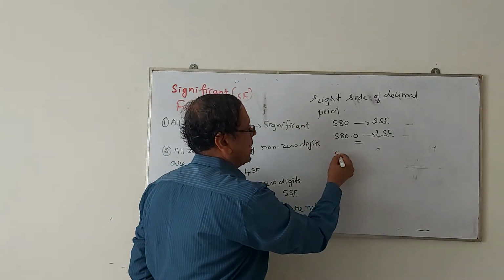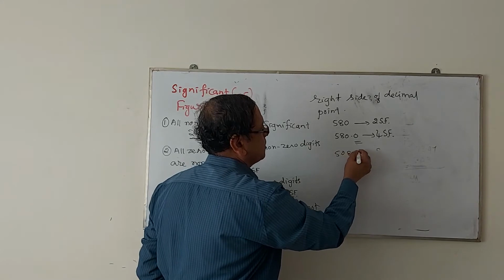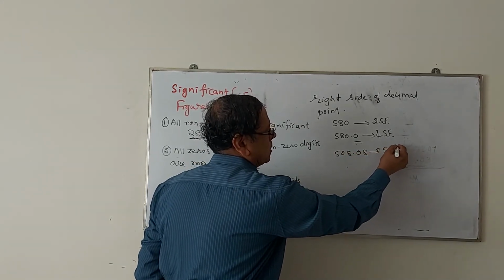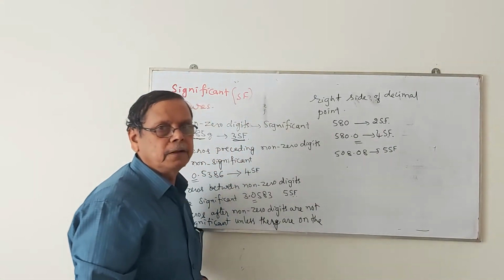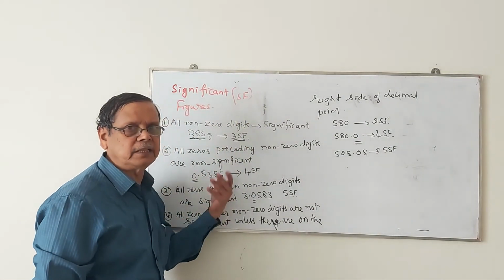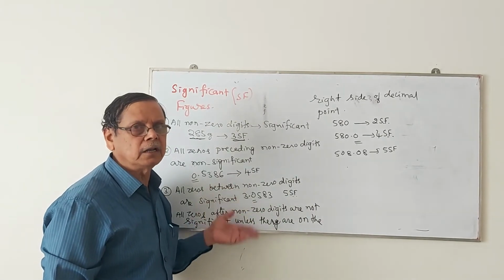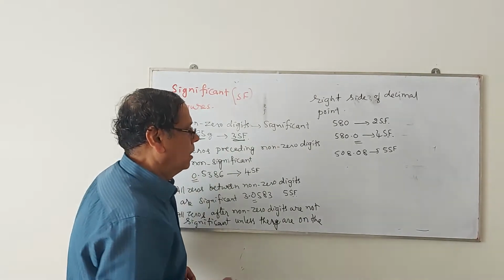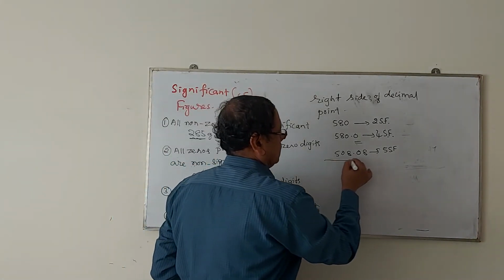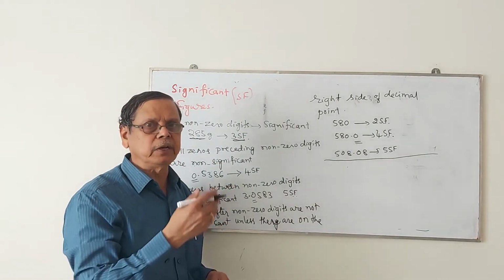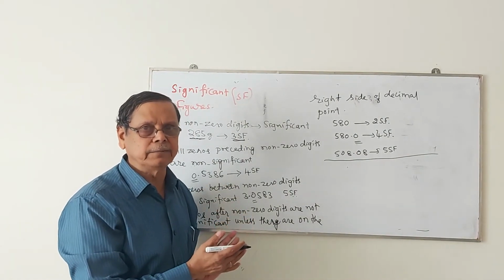Suppose I write this as 508.08. This consists of 5 significant figures. So by deciding the position of the 0, we can decide whether the 0 is significant or non-significant in nature.